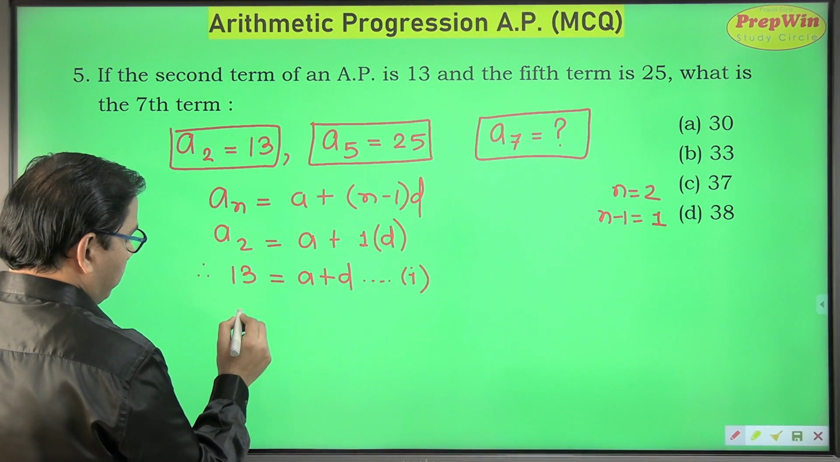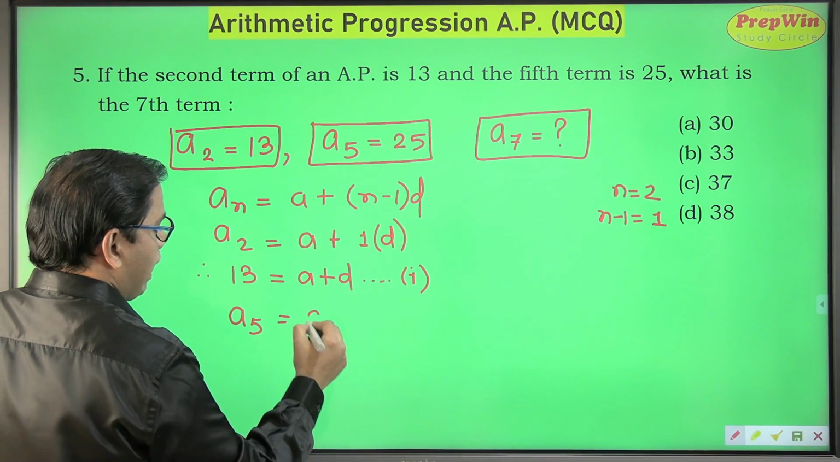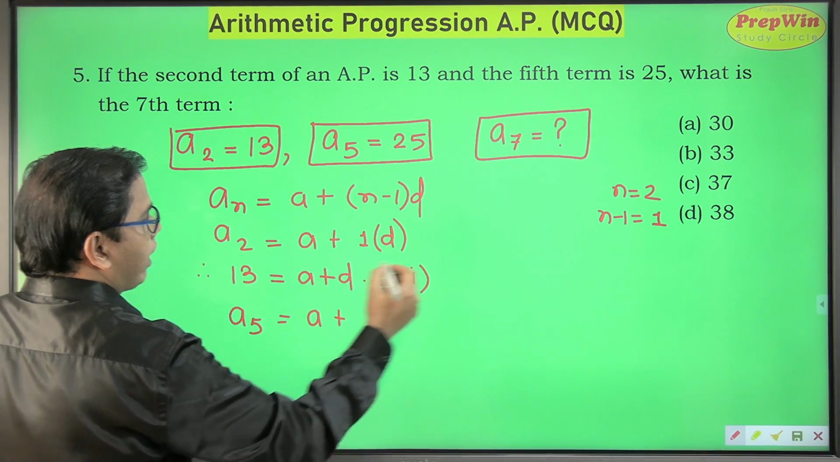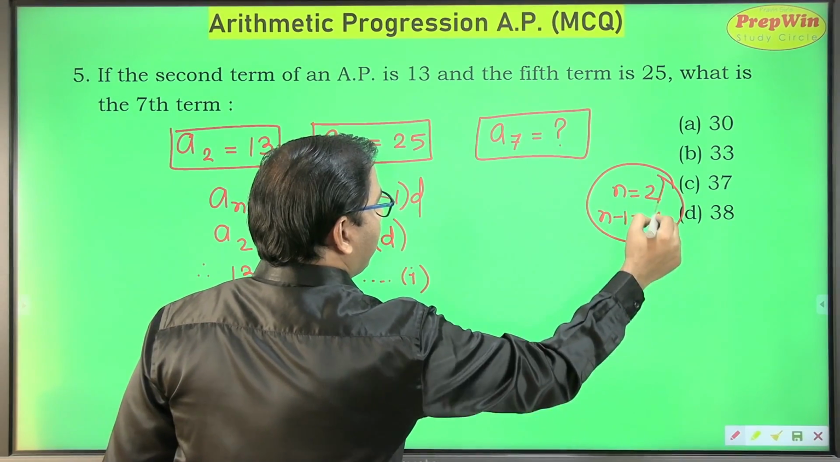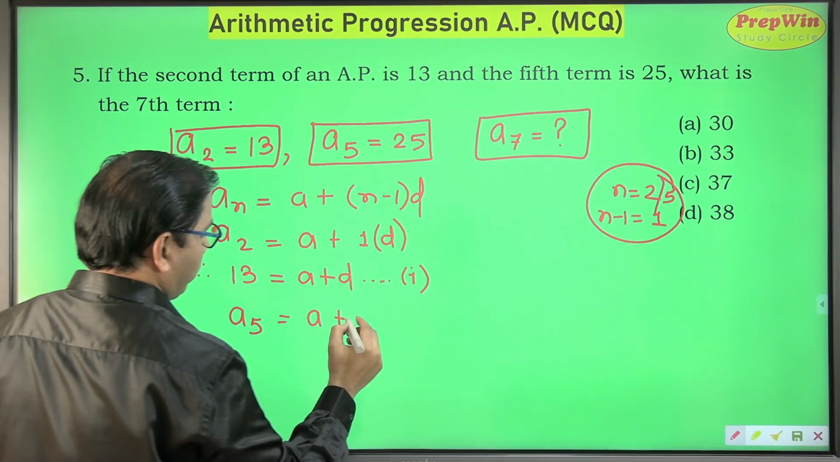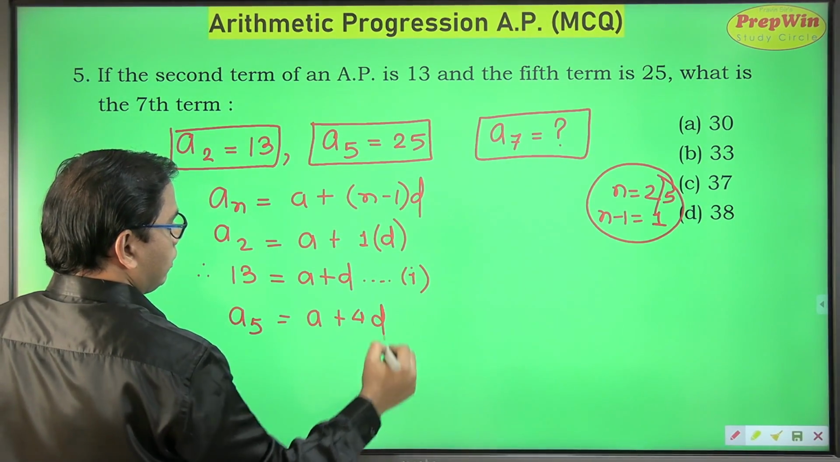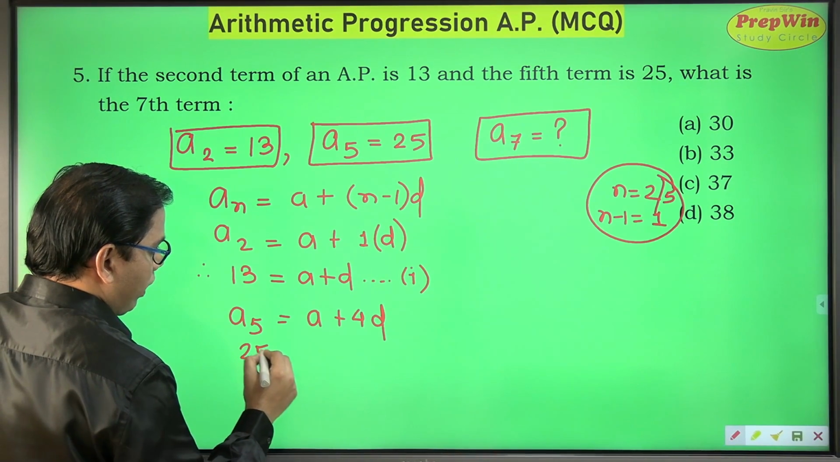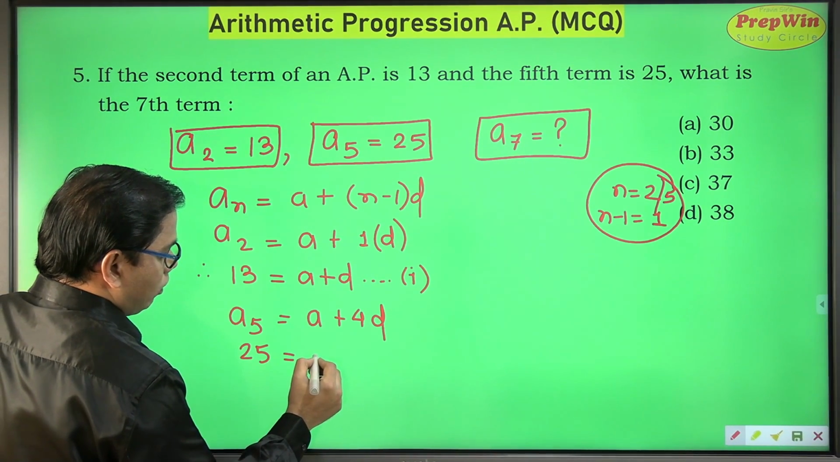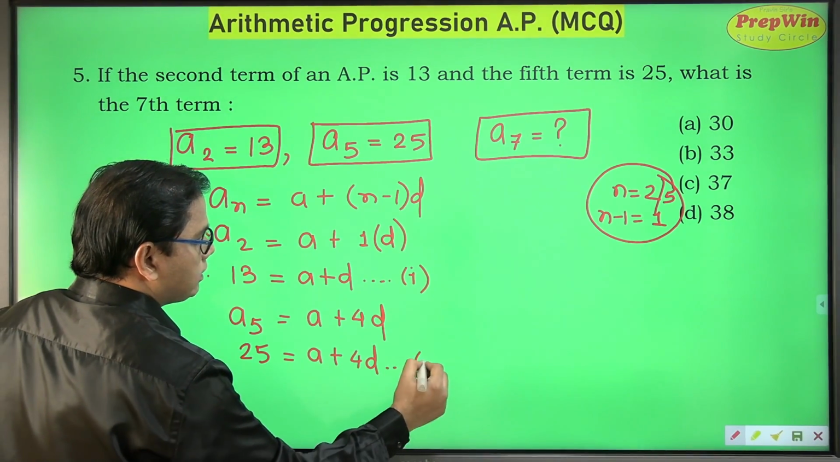Fifth term a5. You are smart enough to understand this. A remains as it is, and 5 minus 1, same manner. Here n is 5, so 5 minus 1 will become 4. So 4 into D. Fifth term is 25. 25 is equal to A plus 4D. This is my second equation.